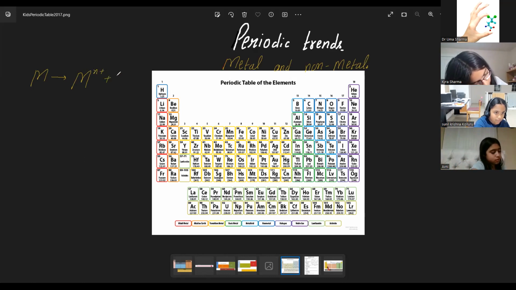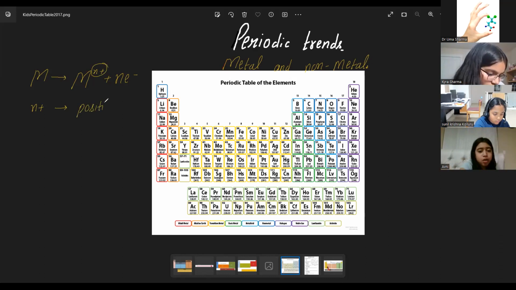When they are losing electrons, what is the charge they are getting? N plus is the positive charge. It can be 1 plus, 2 plus, 3 plus, so N is a variable.